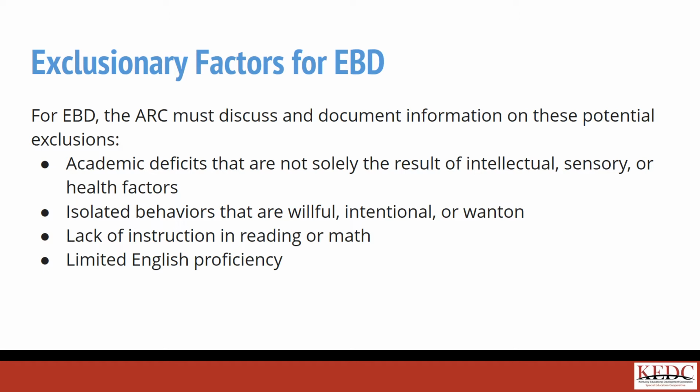A student whose emotional and/or behavioral problems are primarily due to one or more of these exclusionary factors should not be identified as having a disability. The main rationale for the exclusionary criteria is to raise the probability that an eligible individual is truly disabled and to ensure that students are not inappropriately included or excluded from receiving special education services.